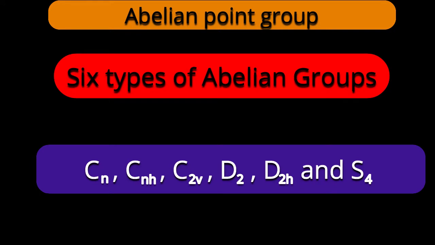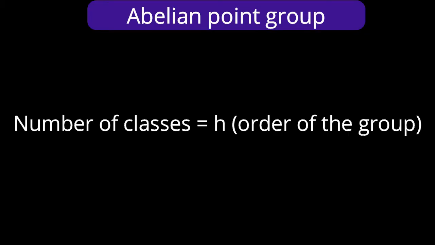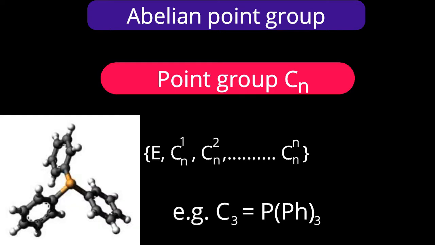I'll tell you which operations are possible, but one thing is very clear: whatever the number of operations possible for such abelian point groups, those many irreducible representations will be there. Those many classes will be there in the point group. The same statement I represented here. Number of classes in the abelian point group is equal to h, where h is the order of that point group. As I said, for the Cn point group, along with identity, the operations related to Cn will be there, and each possible operation is a class, therefore they are separated by commas.